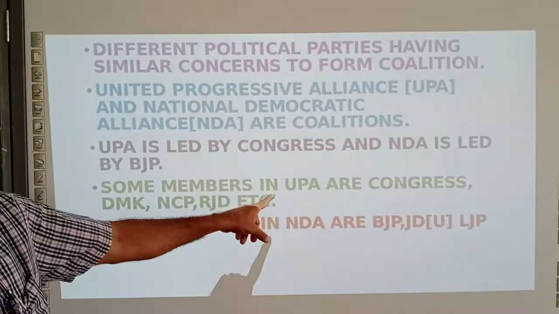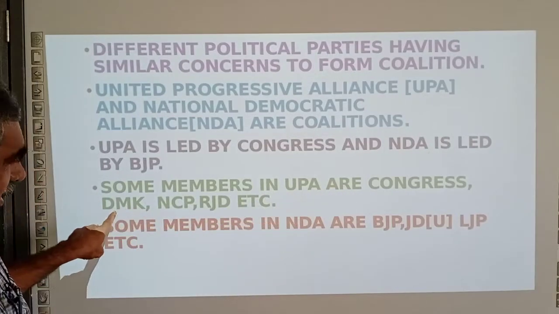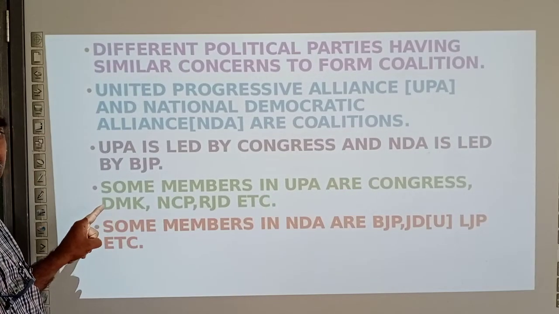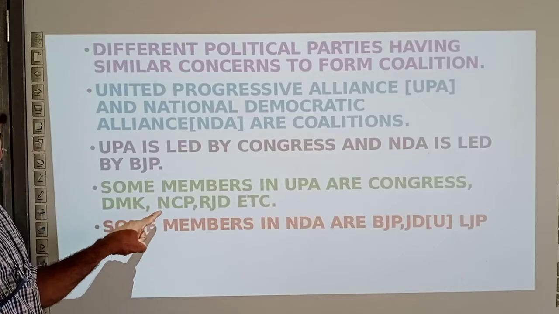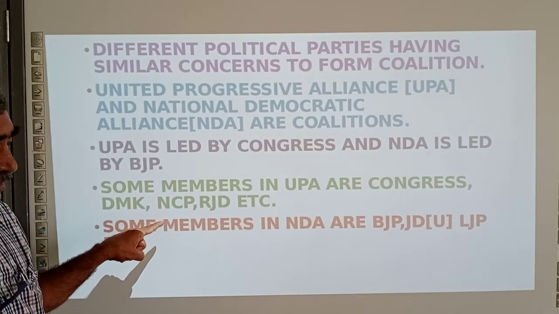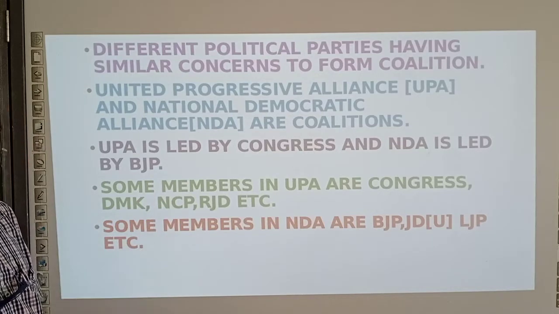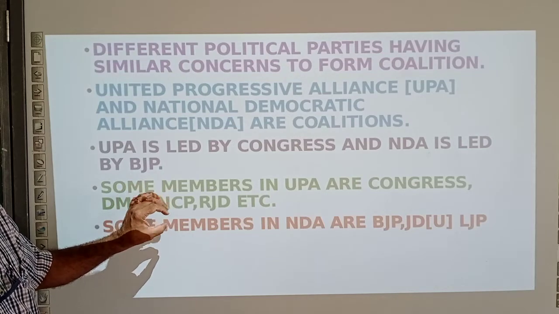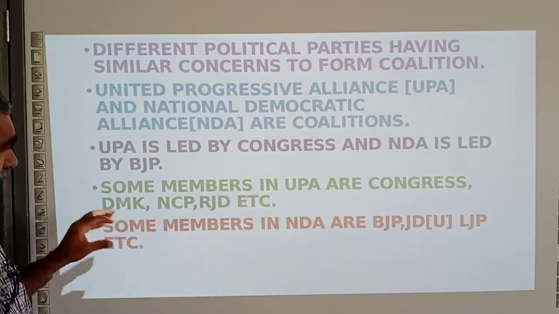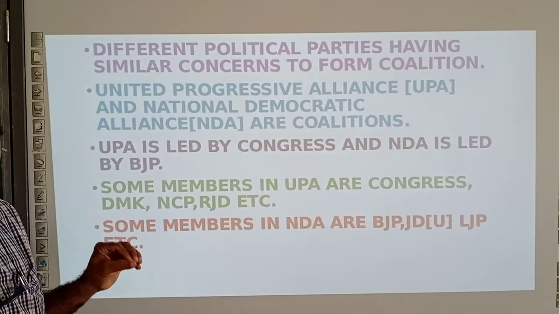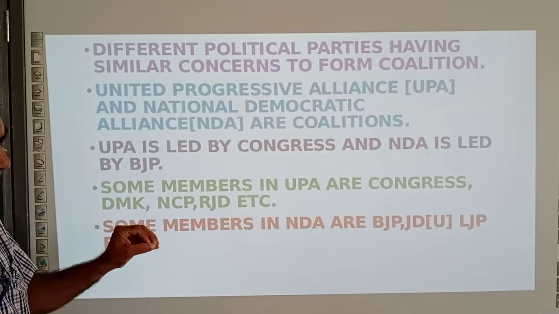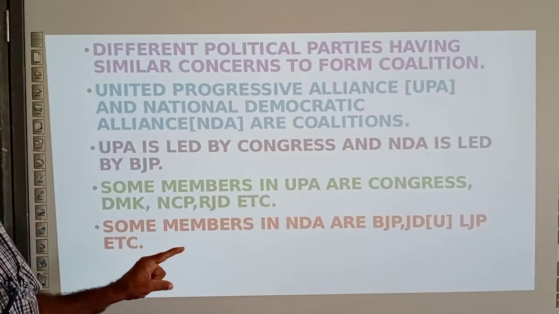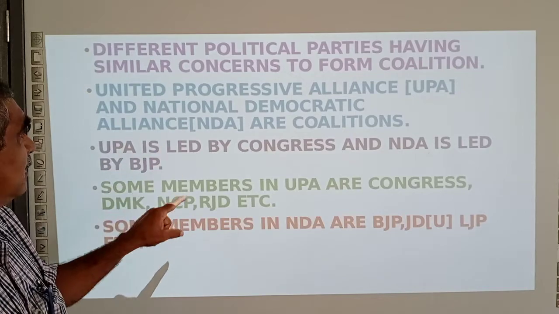Some members in UPA are the Congress, DMK, Dravida Munnetra Kazhagam of Tamil Nadu, NCP in Maharashtra, and RJD in Bihar. They are all supporting the Congress. They work together and are called UPA. The present ruling party, BJP, is leading the NDA, the National Democratic Alliance.